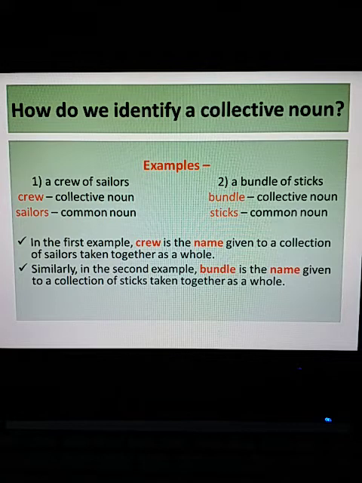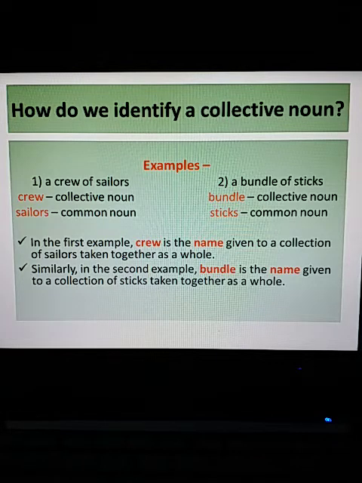So crew is the collective noun. Similarly, in the second example, bundle is the name given to a collection of sticks taken together as a whole. Remember, this is very important for you to keep in mind: the entire phrase is not a collective noun.